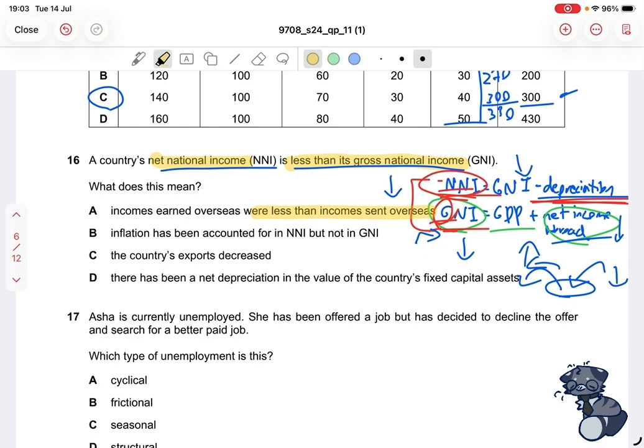Next one says that inflation has been accounted for in NNI but not in GNI. Well, inflation doesn't directly relate to NNI or GNI. However, inflation is related to GDP instead.